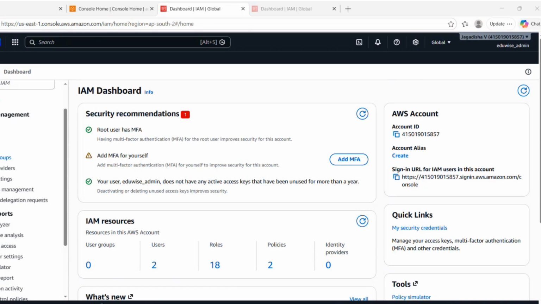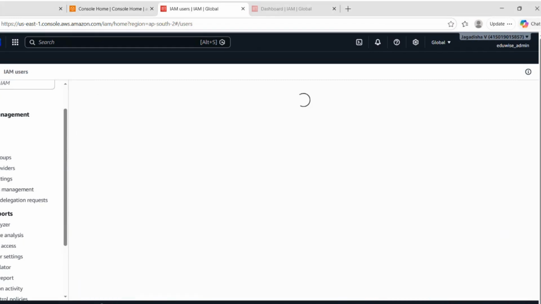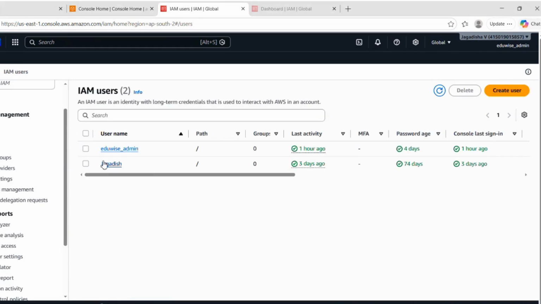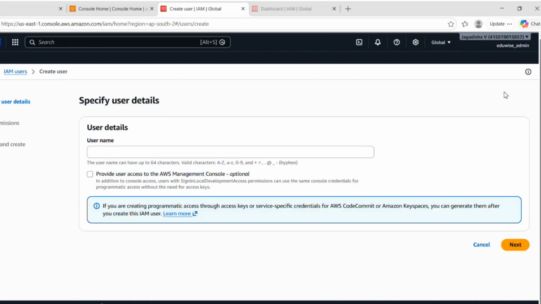So first I will create one user. Here we already have two IAM users, admin and Jagadish. Now I'm going to create one more user. We can provide any username. For the time being, I will provide one of your names. I'll use Khan. Our username will be Khan.